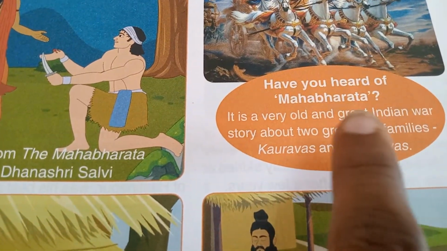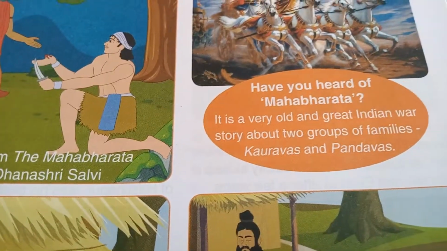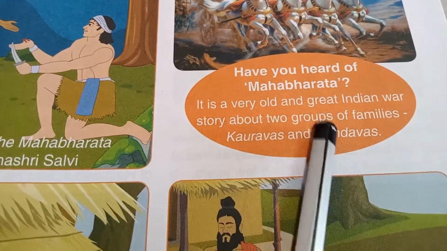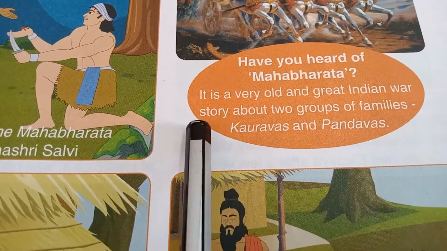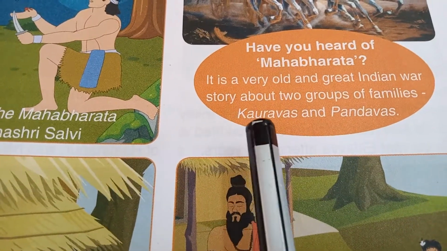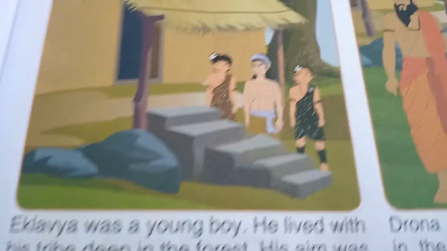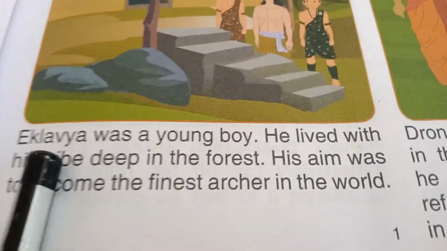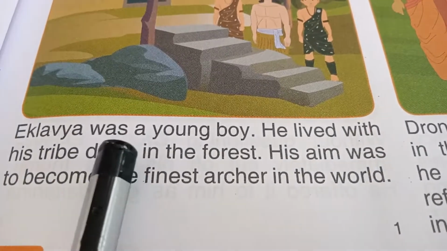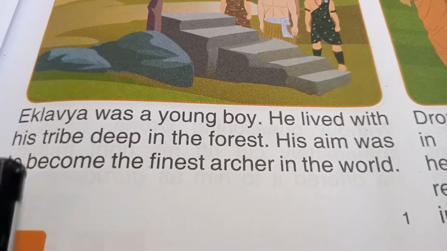Have you heard of Mahabharata? Yes. It is a very old and great Indian war story about two groups of families. See the first page. While you are reading this story, you have to find out any whole words and circle them.